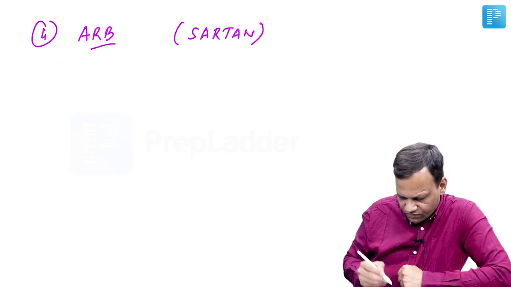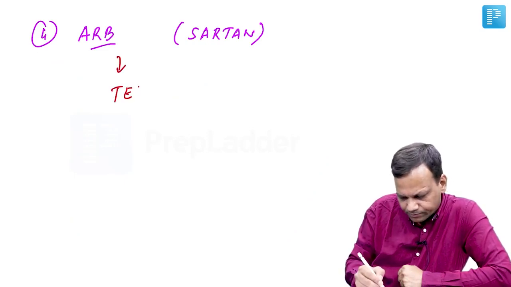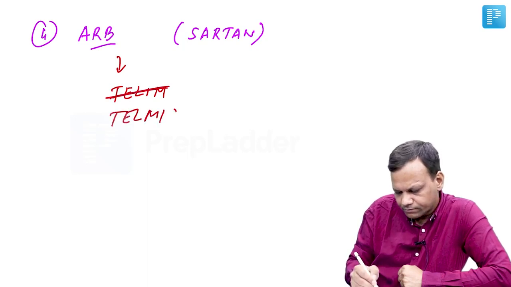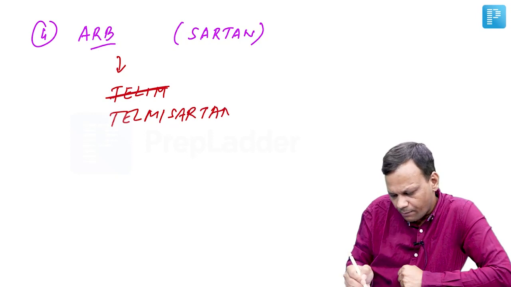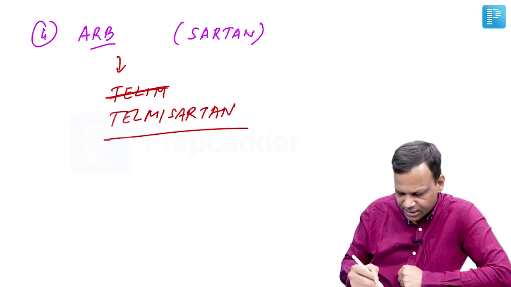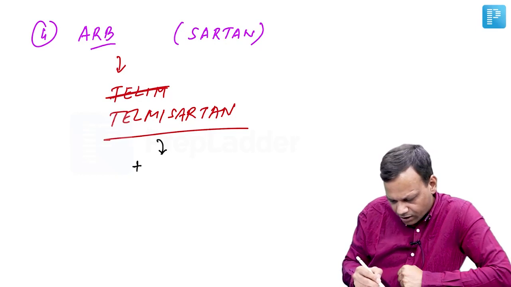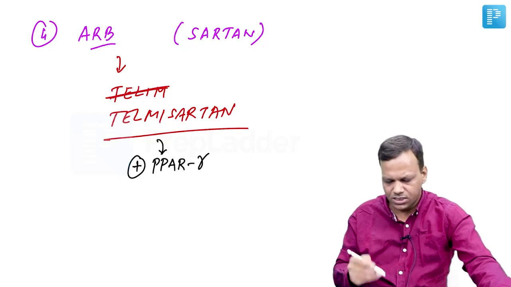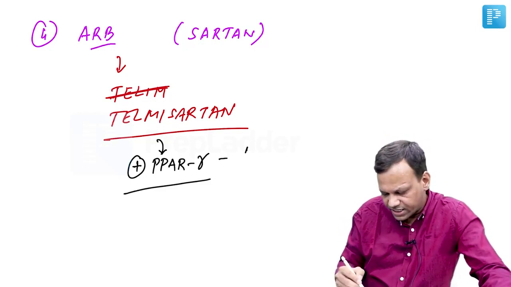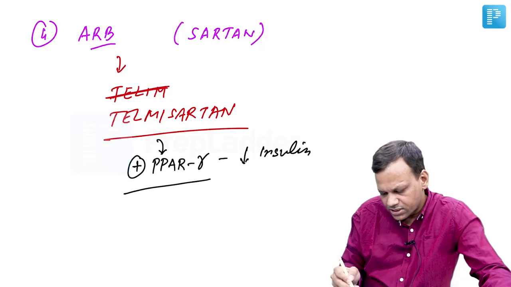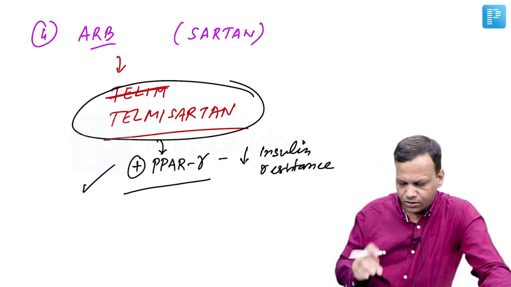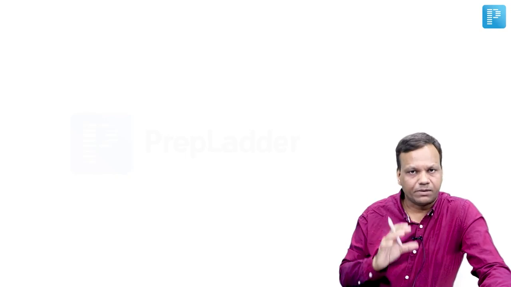And one of the sartans, which is telmisartan, has an additional role apart from the other ACE inhibitors. What is that additional role? It is a stimulator of PPAR gamma. A PPAR gamma agonist, and this PPAR gamma agonistic activity will decrease insulin resistance. So it is another advantage in diabetic patients. So which ARB is a PPAR gamma agonist? It is telmisartan. Okay. So these are the important 4 groups of drugs in hypertension.